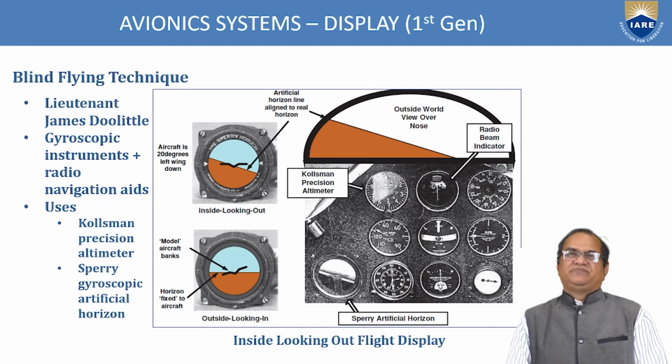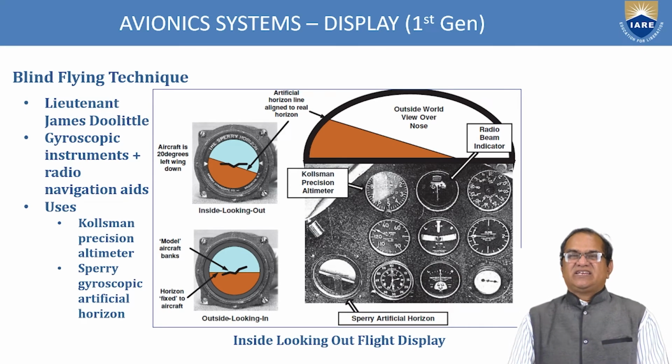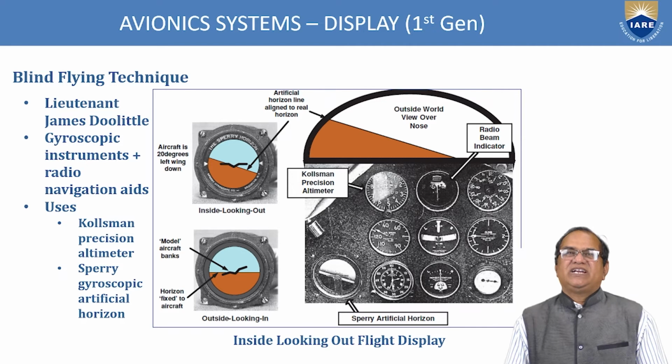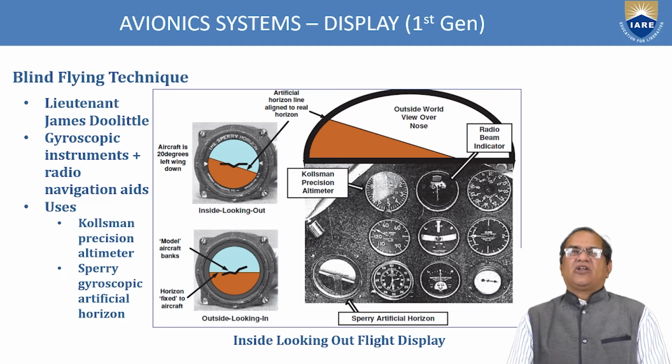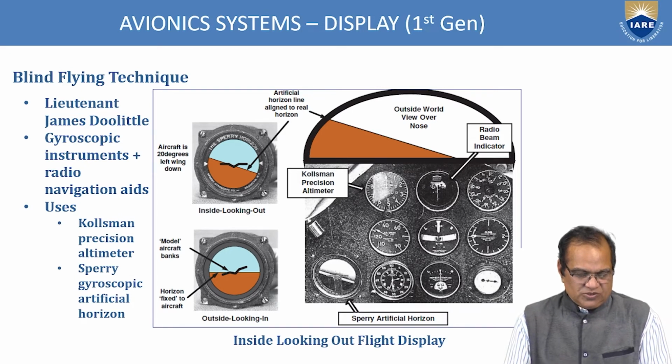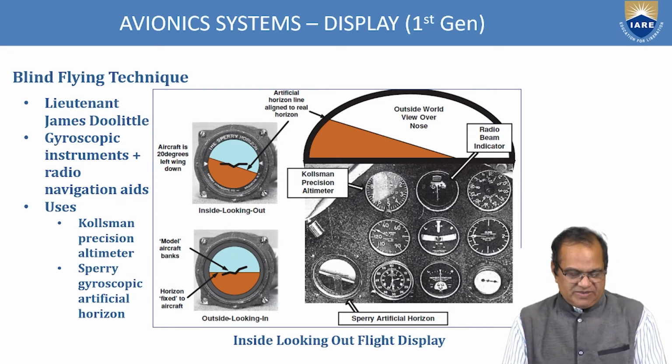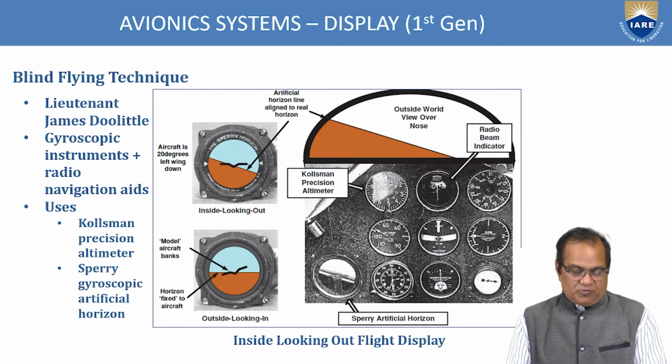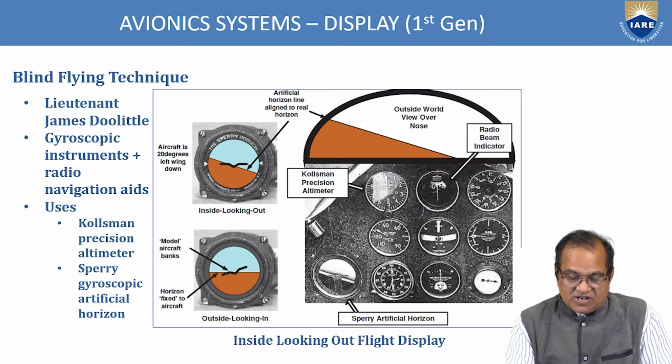If you see the blind flying technique, this is Lieutenant James Doolittle, using gyroscopic instruments plus radio navigation aids, the Coleman precision altimeter, and the Sperry gyroscopic artificial horizon. These were used. If you see here, the artificial horizon is aligned to the real horizon.